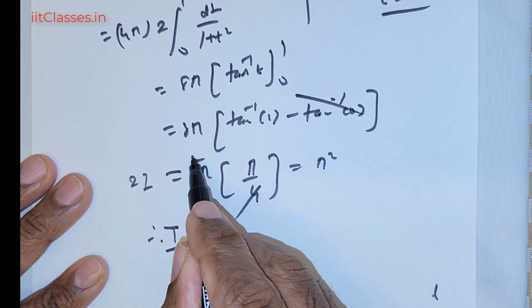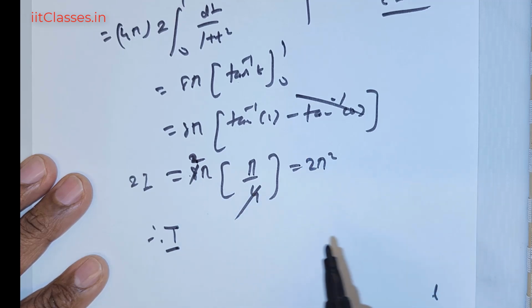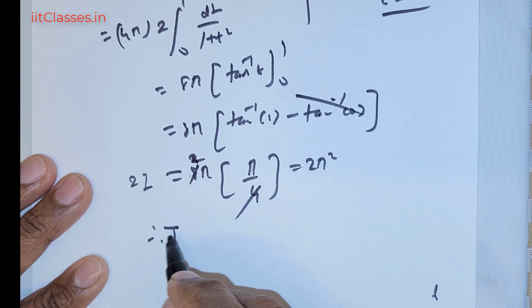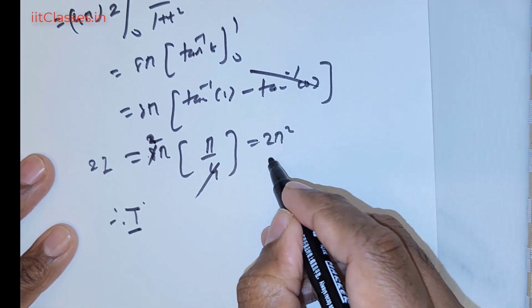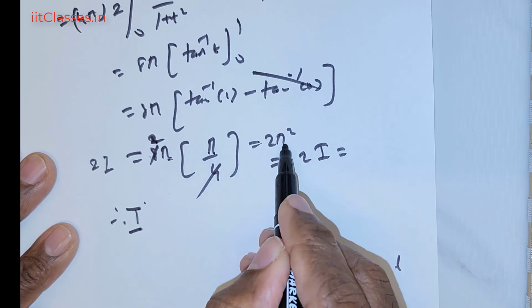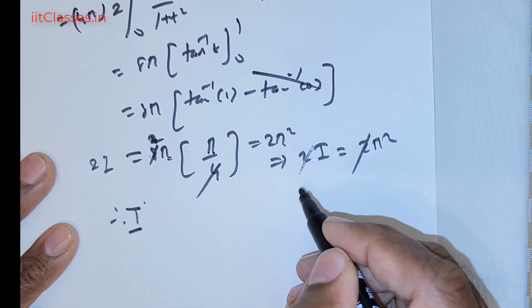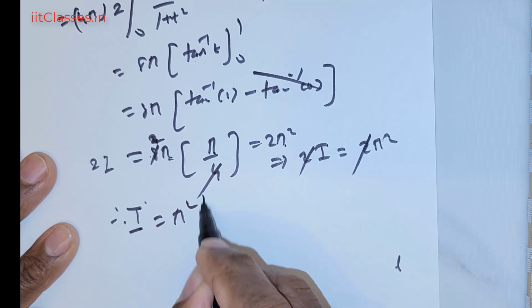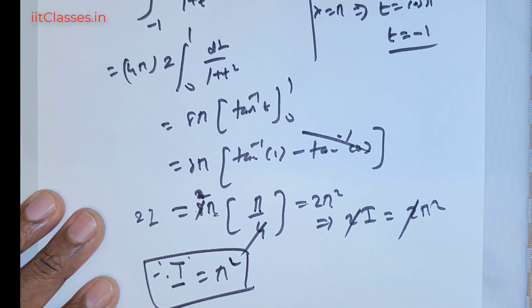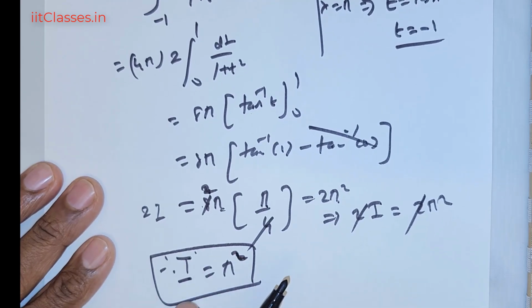So 2 is present here, right? So 4 divides here 2 times, so this 2 times pi squared is here. So let me give one more step. So this means 2 times I is equal to, as I mentioned to you, pi into pi is pi squared. There is a 2 there, so 2 pi squared. So 2 gets cancelled, therefore I is equal to pi squared. Okay, so that is the solution for this question. I is equal to pi squared.